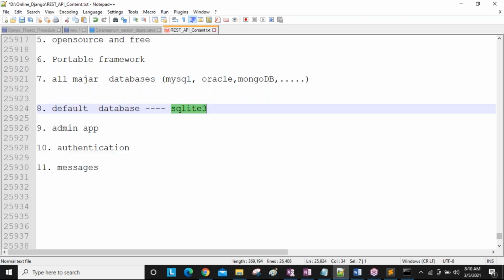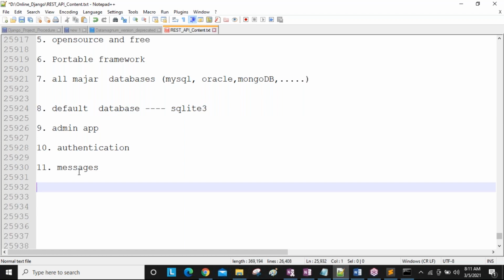By default, SQLite3 is coming. But if I don't want to use SQLite3 and I want to use MySQL, you can do it by overriding. Existing things you can override. So there are a number of features, guys. When we are developing, you will understand all these things.